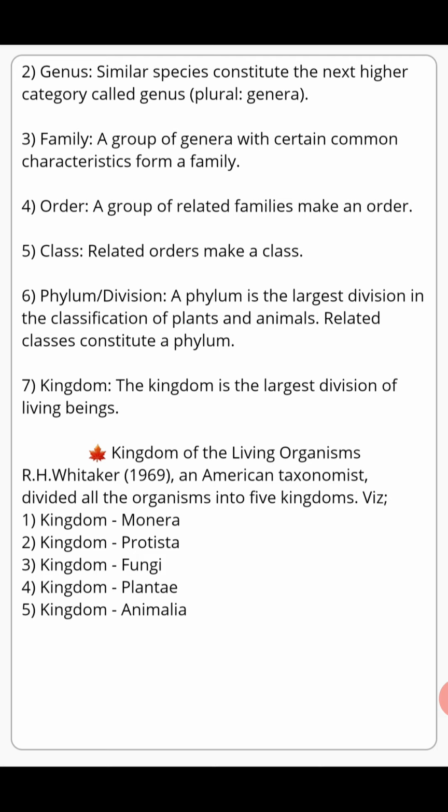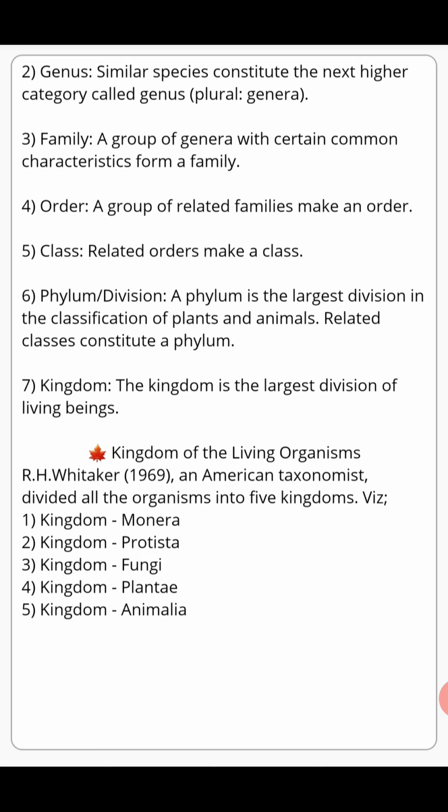Okay, now next, in number 3, we have got family. A group of genus, or we can say genera. Here genera is the plural form of genus. A group of genera with certain common characteristics forms a family. It means a family is a group of genus that possess some common characteristics. All of you mark the definition here: the words are new but the definitions are not so difficult.